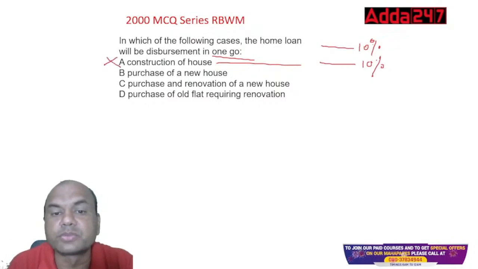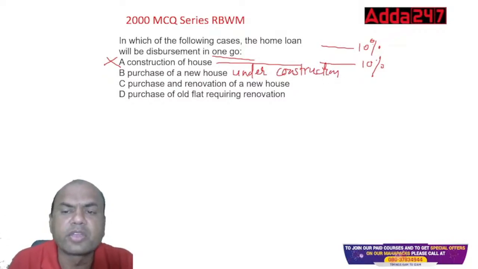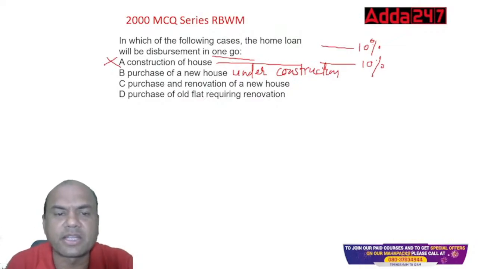Purchase of a new house, but new house means what? Let me make certain changes. Under construction. Okay, now it is simple for you. Under construction, because now there is clarity. So even that is again the same logic: 10%, 10%.